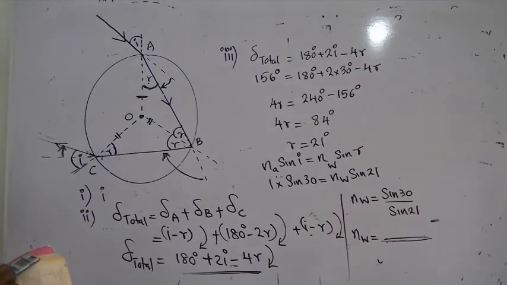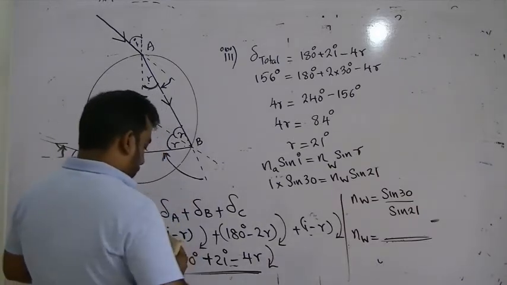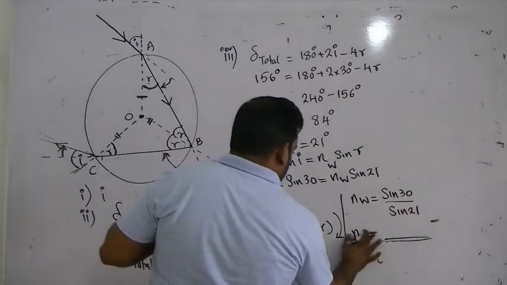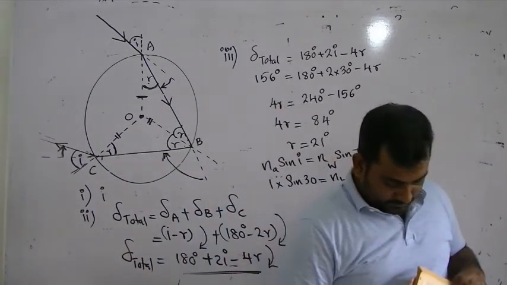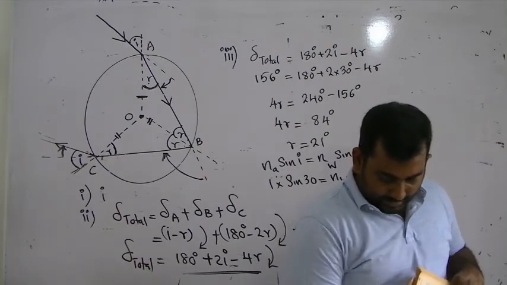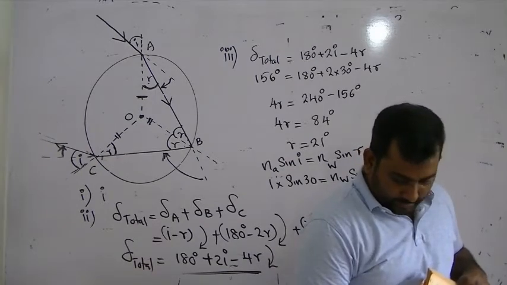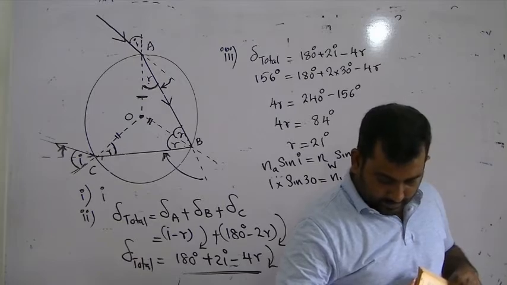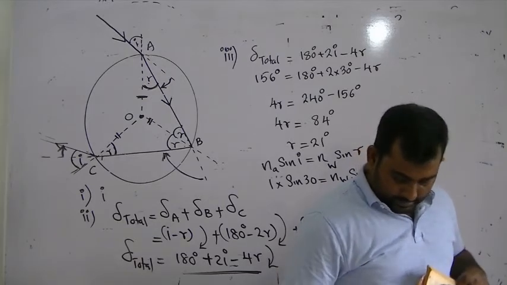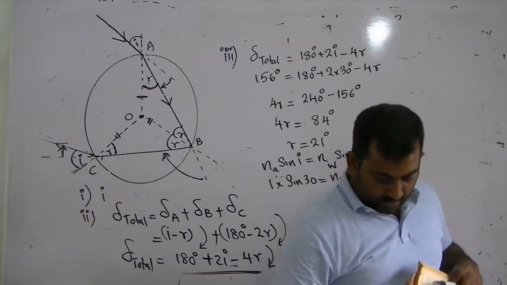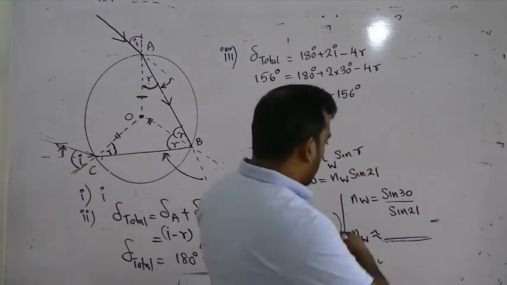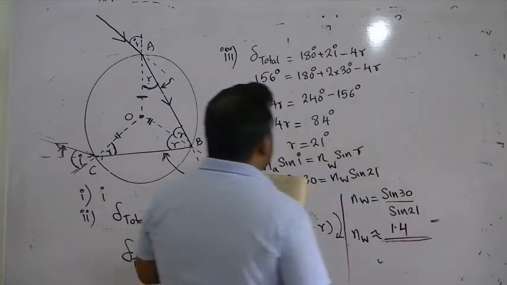Sin 30 divided by sin 21 is approximately 1.4. Don't use calculators, always use the log books to work. So approximately 1.4 you will get.